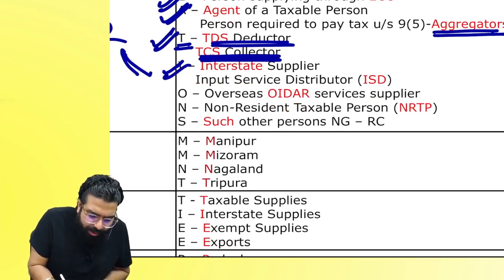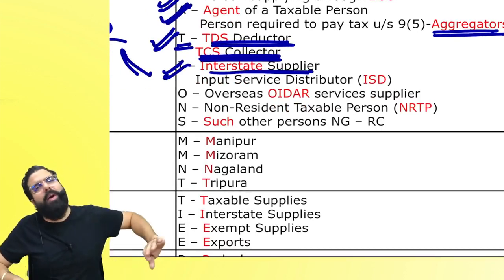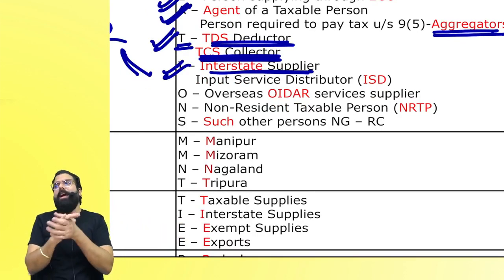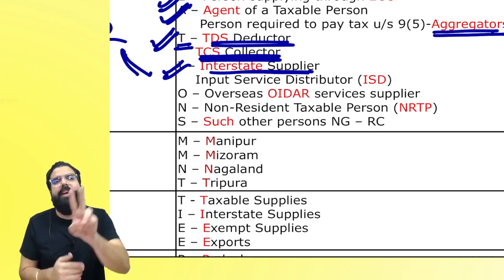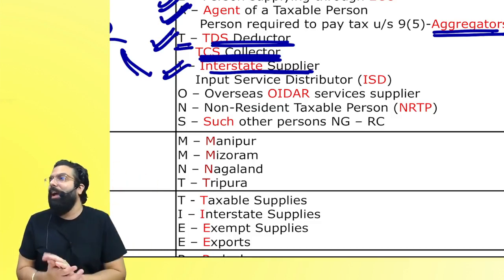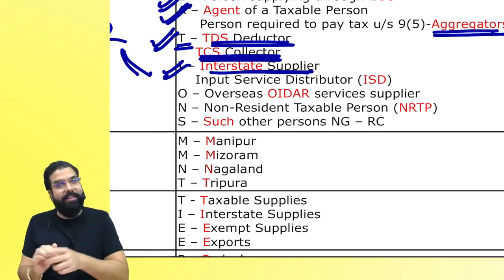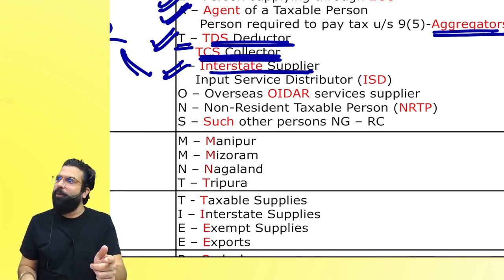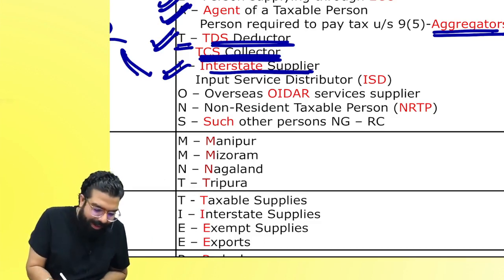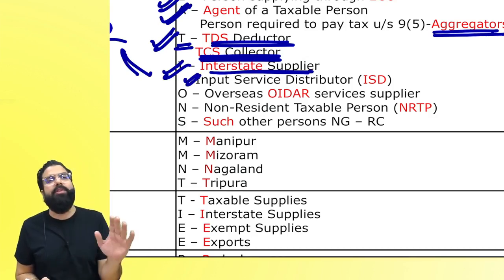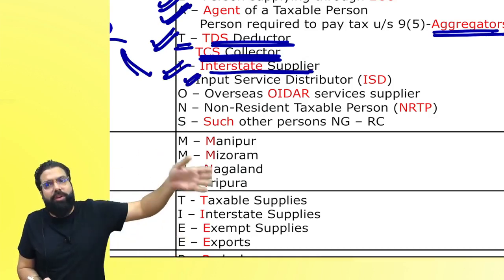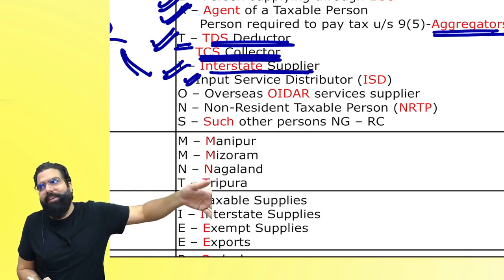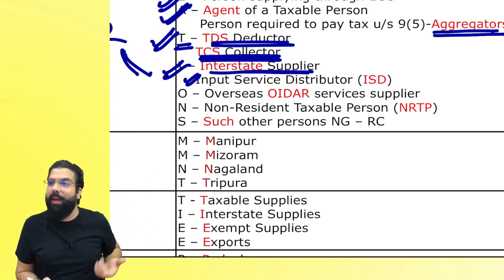Next, I for interstate supplier. Interstate supplier is required compulsory registration, but if the interstate supplier is of handicraft goods or craftsman goods, exempted up to 20 lakh or 10 lakh, and also interstate supplier of service is exempted up to 20 lakhs or 10 lakhs. I for ISD, input service distributor. Who wants to distribute the credit? They will have to take registration. It's a separate registration to be taken.